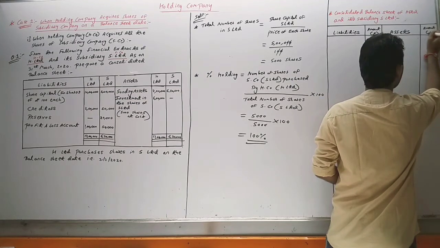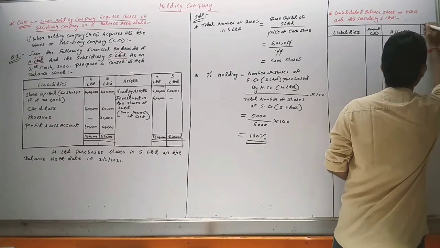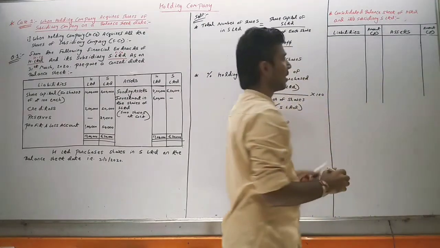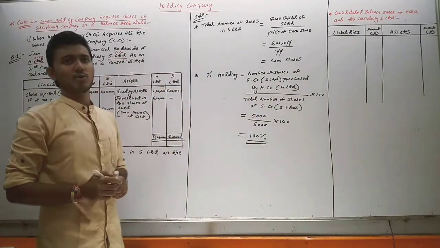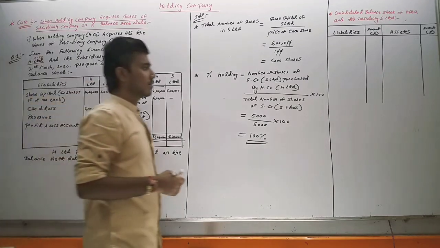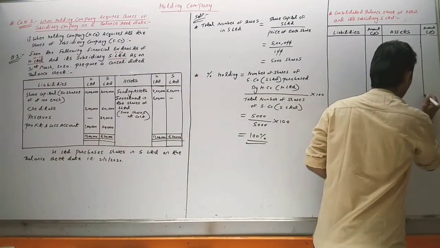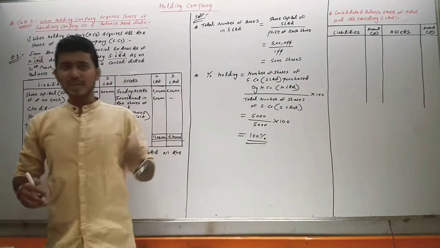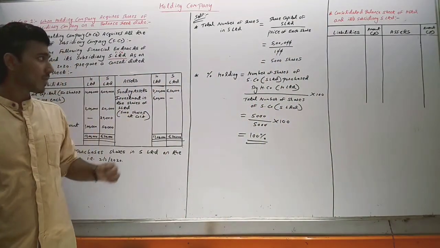One amount column on the asset side and one amount column on the liability side. So we have to complete this consolidated balance sheet.